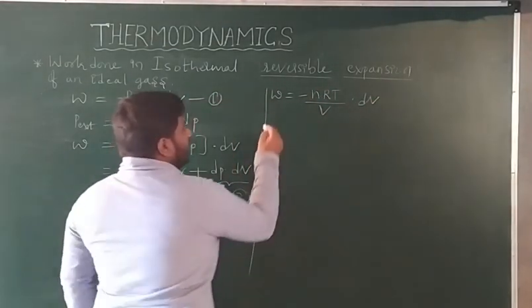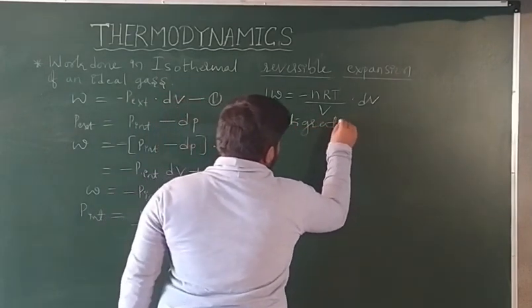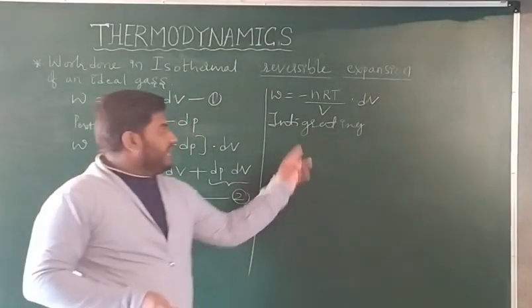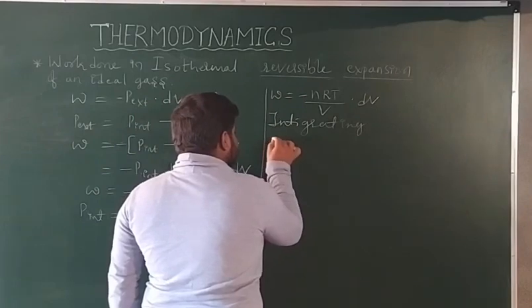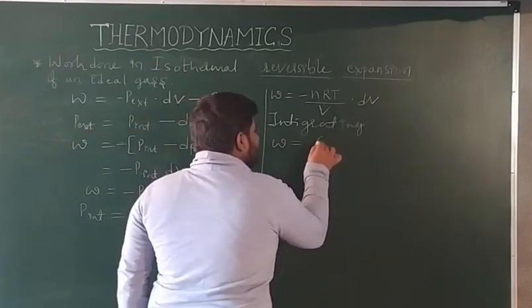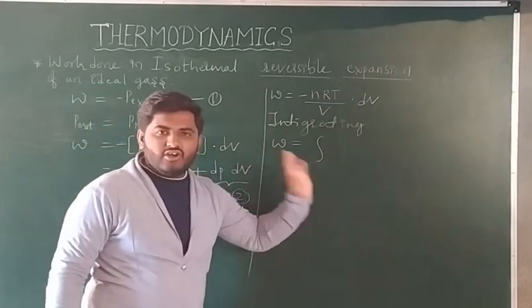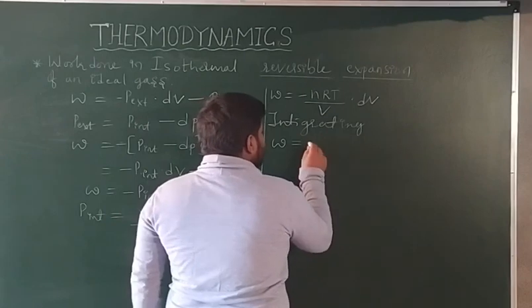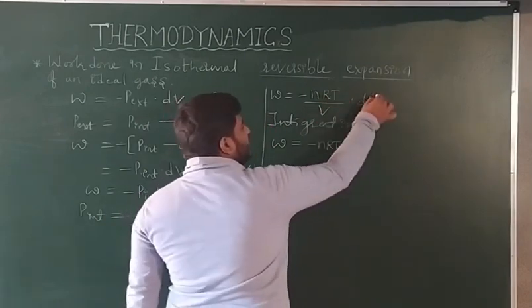Now integrating, what we should do? Integrate. In mathematics you are observing this integrating. So when you integrate, W is equal to integration, because nRT is constant, you can take it outside the integration. Minus nRT is constant. We are left with 1 by V into dV.